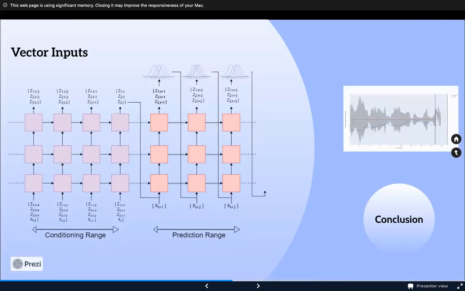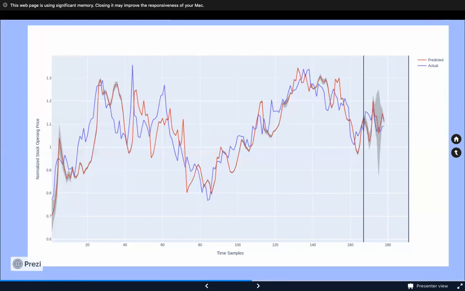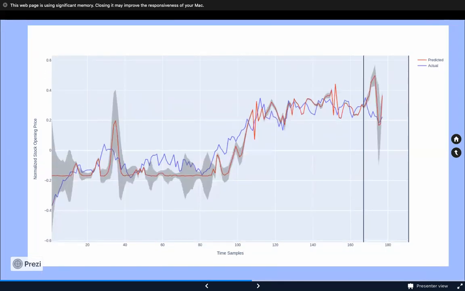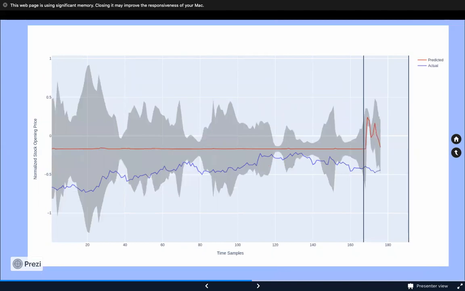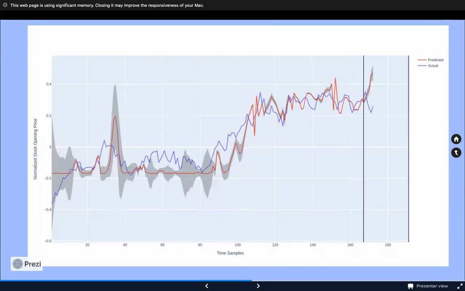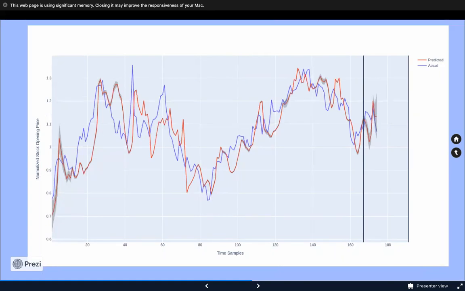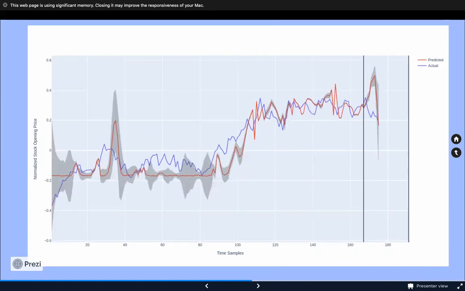Lastly, to further enhance the model's ability to capture common trends, we group the company stocks based on sectors so that the model takes as input a vector of time series and outputs a vector of Gaussian parameters. This example result plot is an output of a vector of 3 time series. Here, the model is able to predict prices of some of the companies in the group, but fails to generalize well on other companies. We believe that our assumption that companies of the same sector follow similar trends does not necessarily hold true.